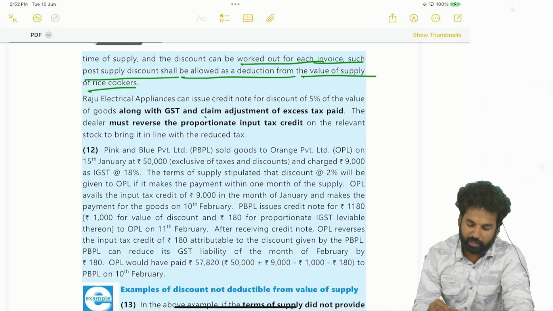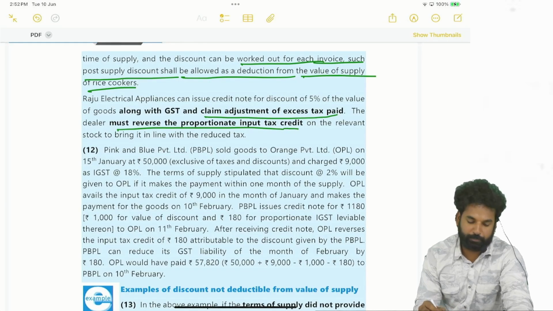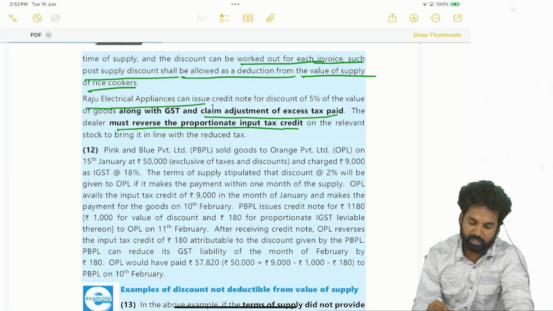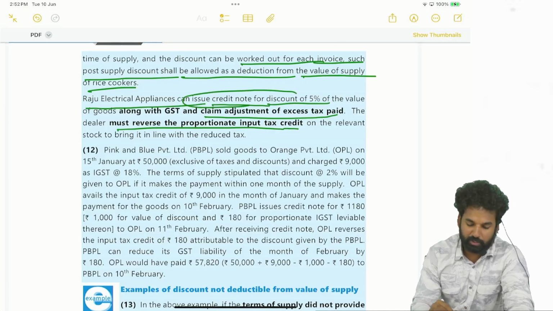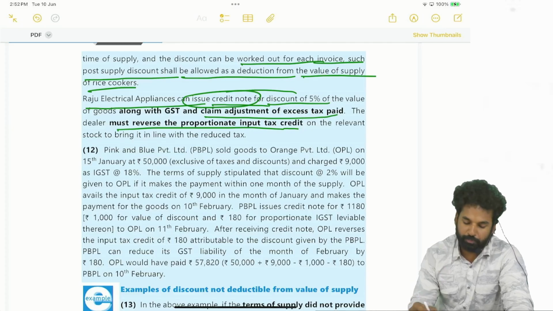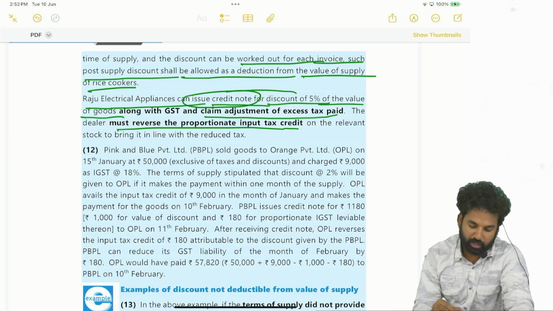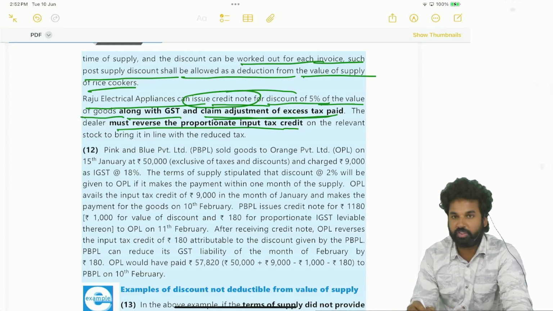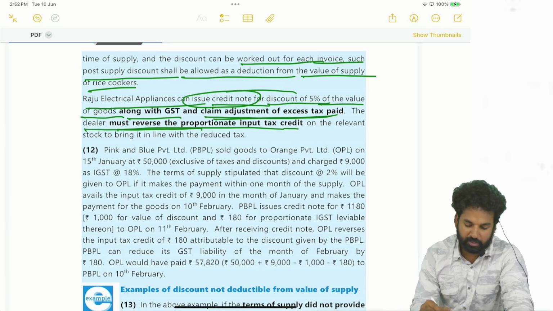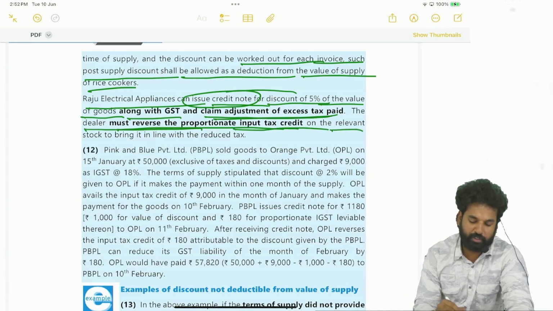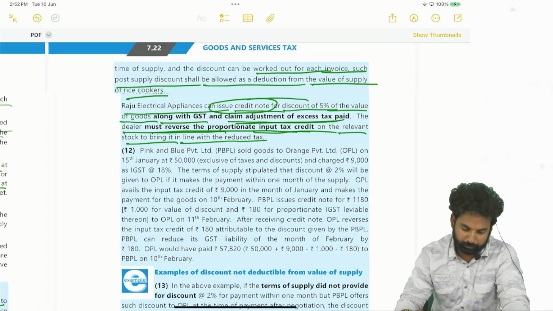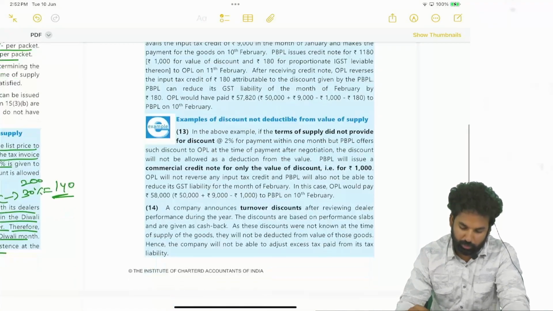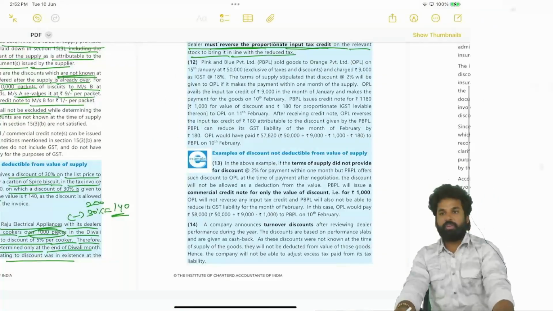Along with GST and claim adjustment of excess tax paid, the dealer must reverse the proportionate input tax credit. So Raji Electrical Appliances can issue credit note for a discount of 5% of the value. By issuing credit note they can adjust the value of the goods along with GST and claim adjustment of excess tax paid. The dealer must reverse the proportionate input tax credit on the relevant stock to bring it in line with the reduced tax. Got it? So this is how discounts will be adjusted.